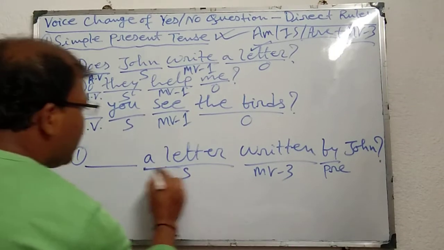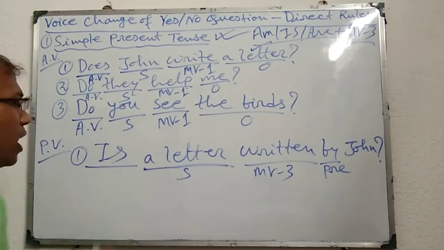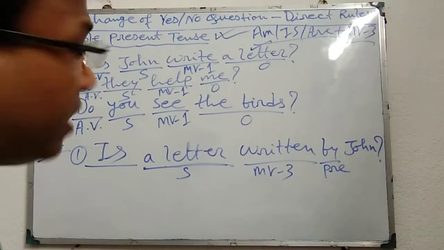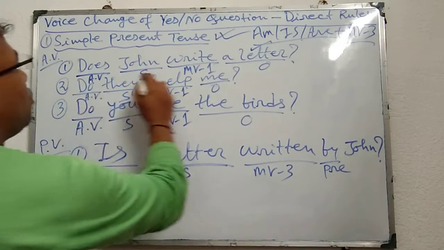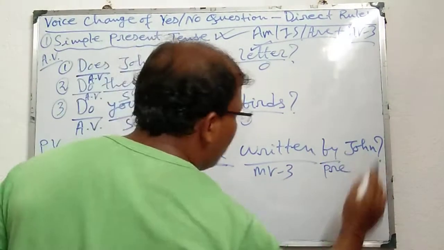Now a letter, the subject takes is. That's why is, and I is of course in capital because it is the beginning of the sentence. That means does John write a letter? Is a letter written by John?